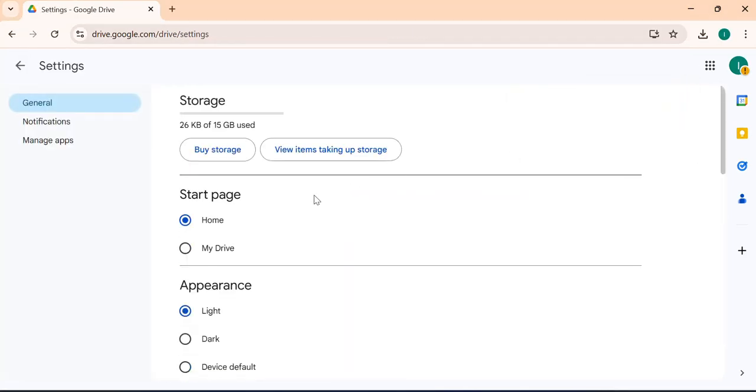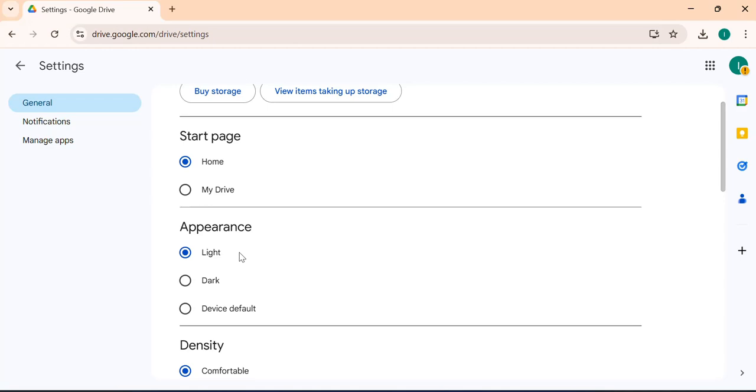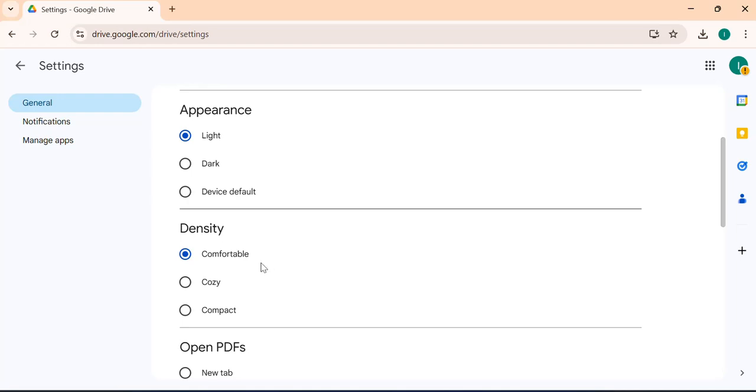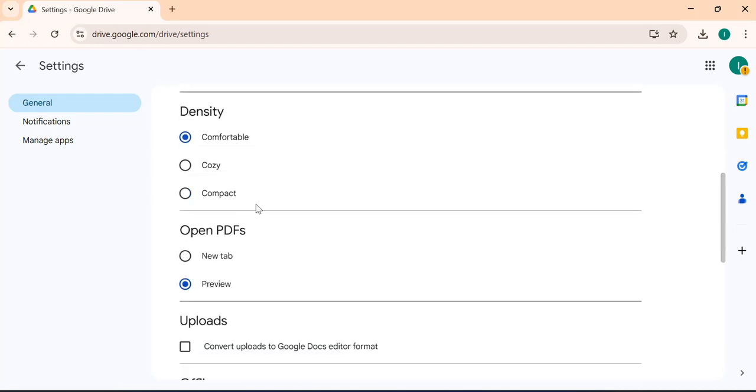Like, for example, you can set the start page. Maybe you want it to be the My Drive or you want it My Home. And then we have the theme as well. You can select. Now this is like customizing your appearance. How do you want it to look? Maybe it can be a dark theme. And then the density, it can be comfortable, cozy, or compact.